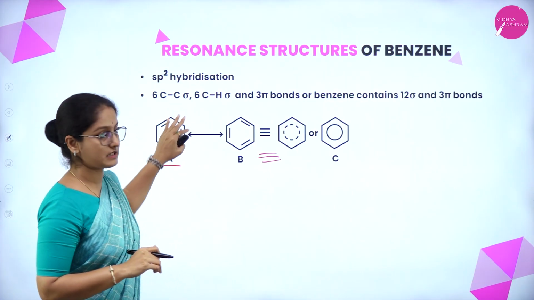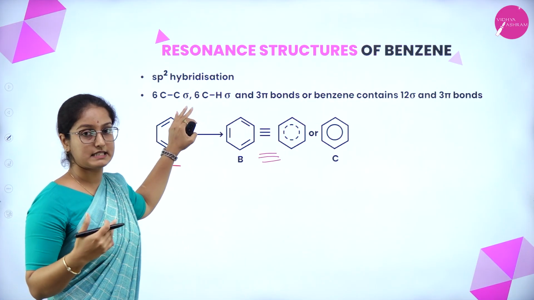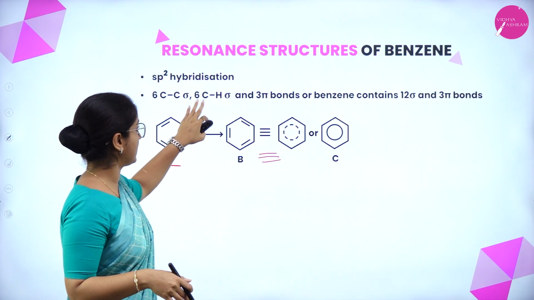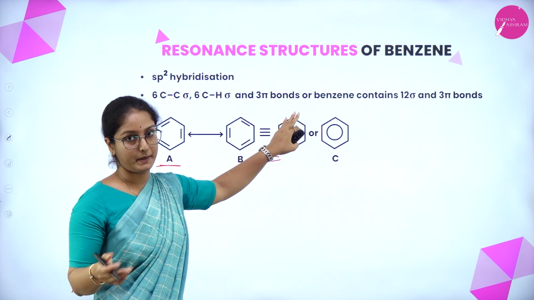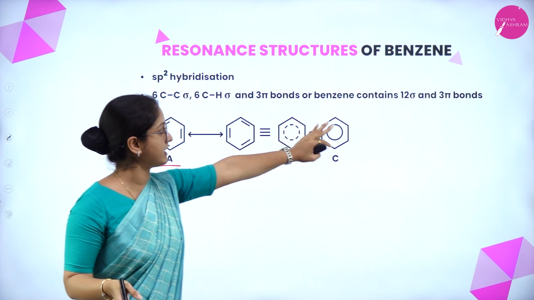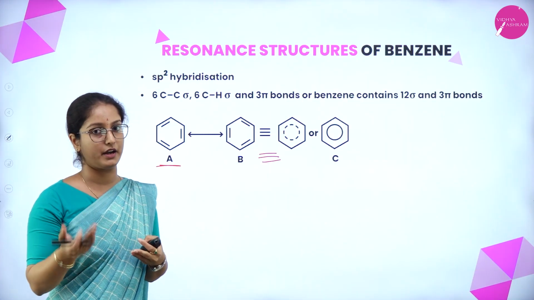And this benzene consists of sp2 hybridization. So there are 6 carbon-carbon sigma bonds and 6 carbon-hydrogen sigma bonds and 3 pi bonds. So totally it makes up to 12 sigma and 3 pi bonds between carbon and hydrogen atoms.